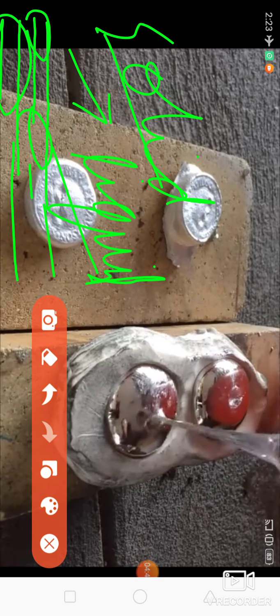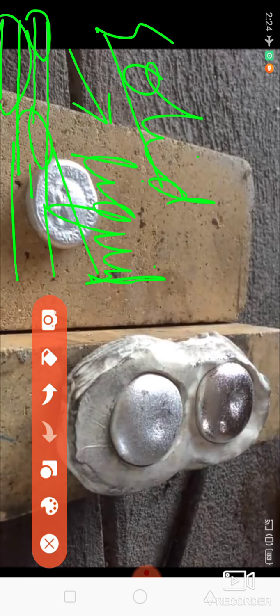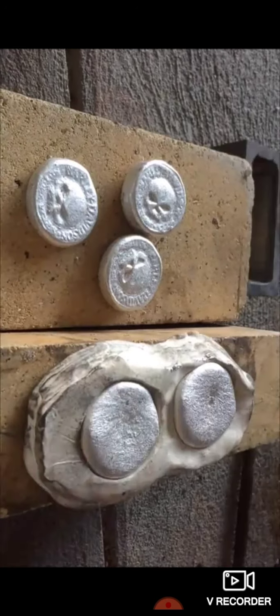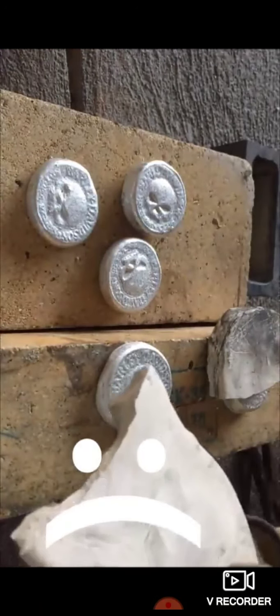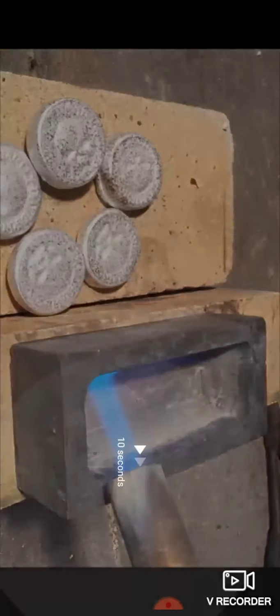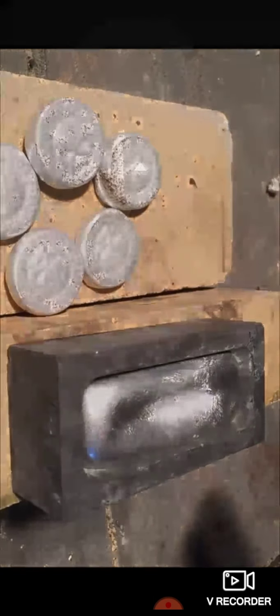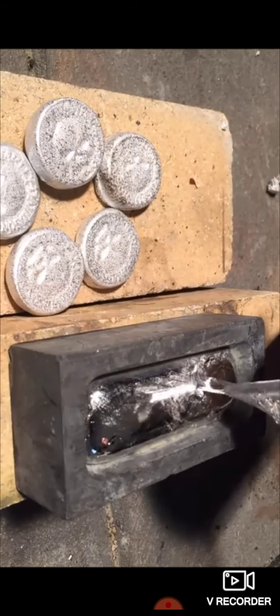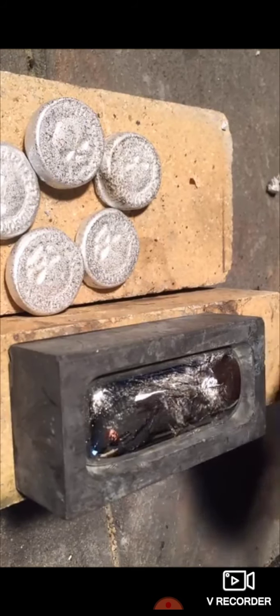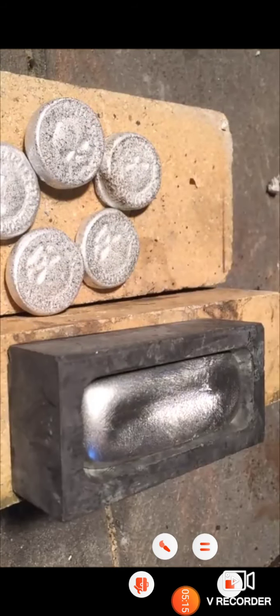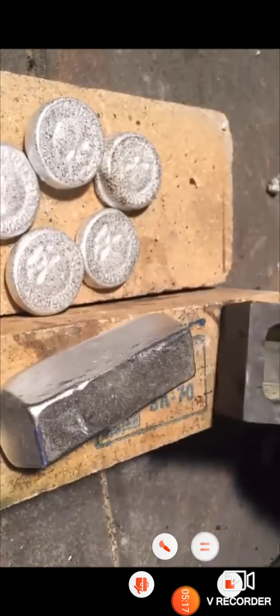How has it changed into liquid? By heating it. So aluminum is being heated, then it is changing into liquid. You can see this is the liquid form of aluminum. This process is called melting.